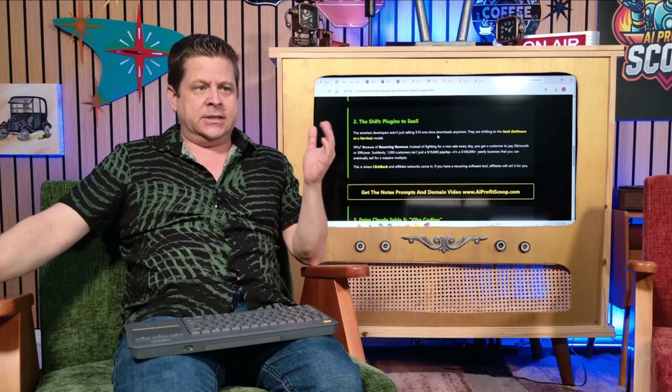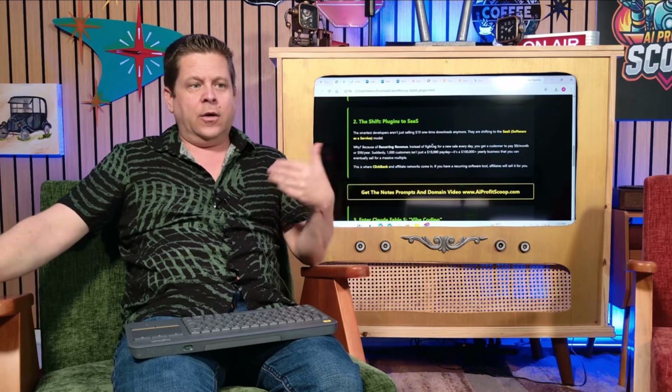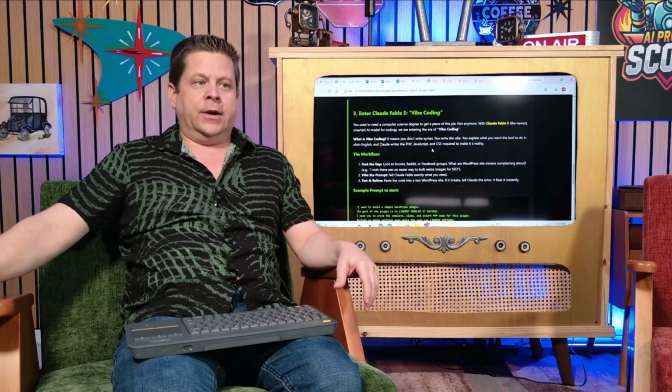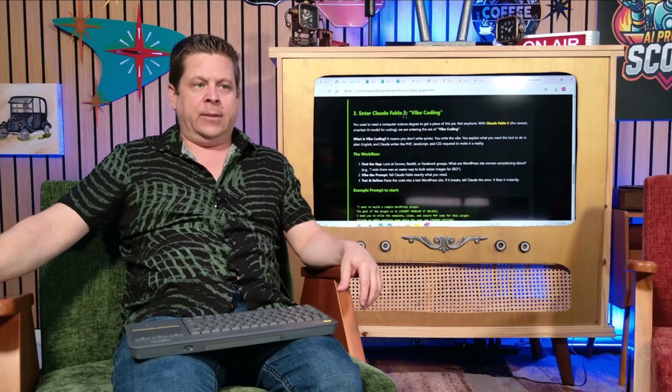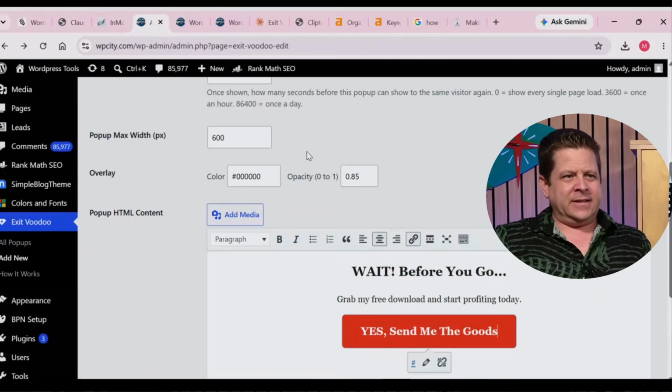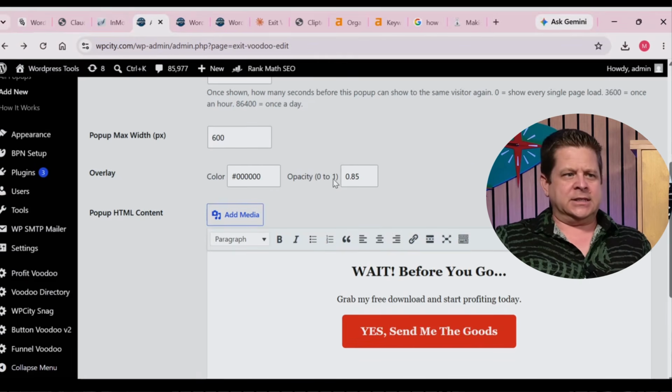What we want to do is look at the business that we're running. We can do software as a service if we want to do a monthly thing or whatever it is. Going through there is very important. Now, when we look at Claude Fable 5, what I'm noticing is it makes stuff very, very robust, very strong, very fast, and oftentimes it works right out of the gate. And if you understand how to work with this, like this one had a little error, I think it might be on my WordPress, but some of these things timed out.